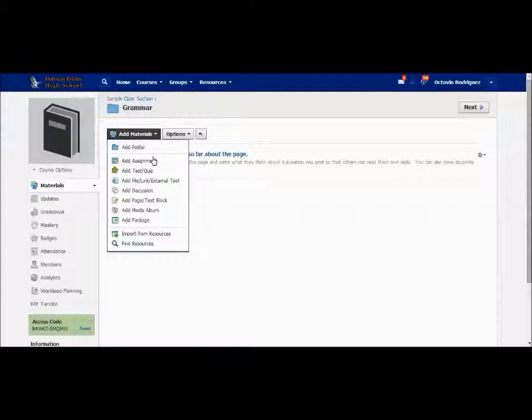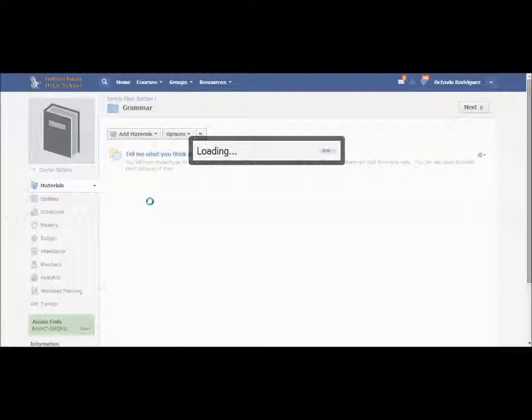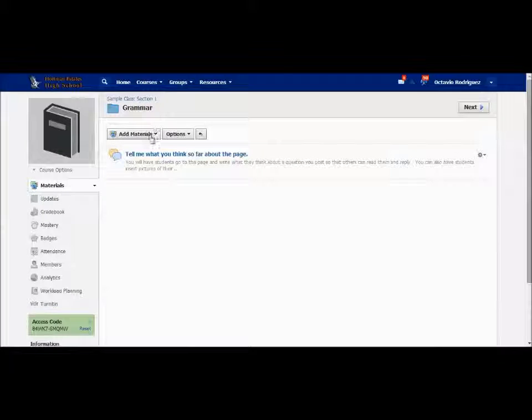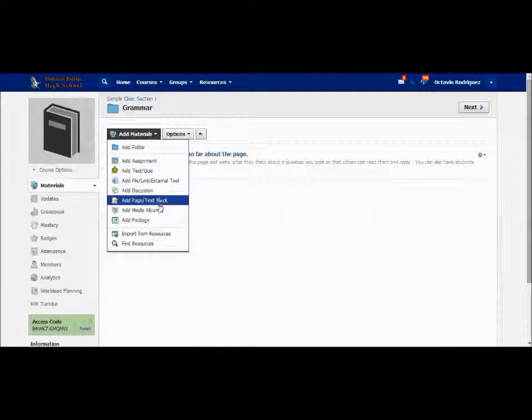Then you can add, again, any of the other things that are on there. You can also add a page. The page feature basically creates a page within a page, where you can actually put in any type of information you might have. Again, you're using the tools that are on there to create that page. All of this is basically self-explanatory, so just follow along, and whatever you want to do, it will let you do.